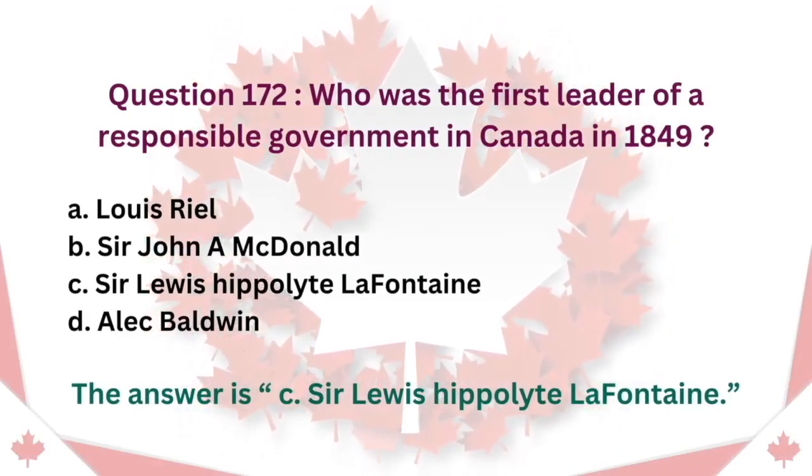Question 172. Who was the first leader of a responsible government in Canada in 1849? A. Louis Riel. B. Sir John A. Macdonald. C. Sir Louis Hippolyte LaFontaine. D. Alec Baldwin. The answer is C. Sir Louis Hippolyte LaFontaine.